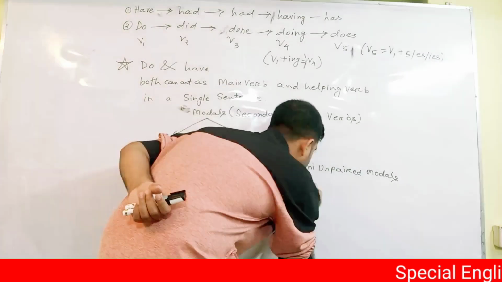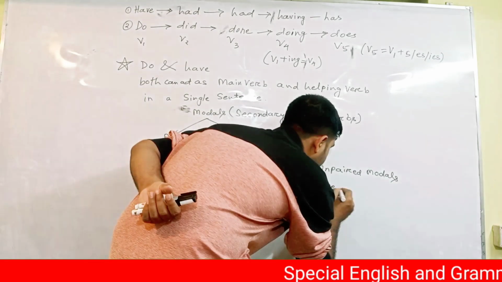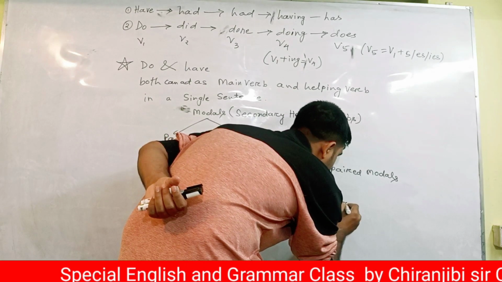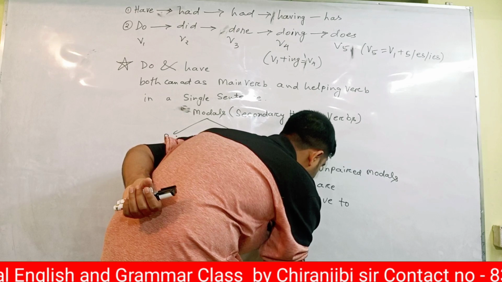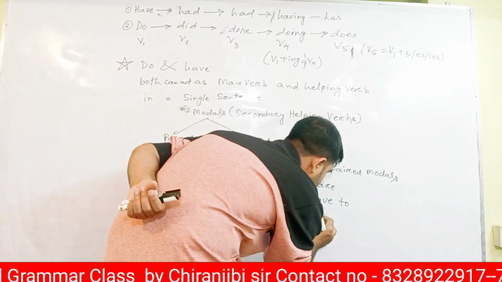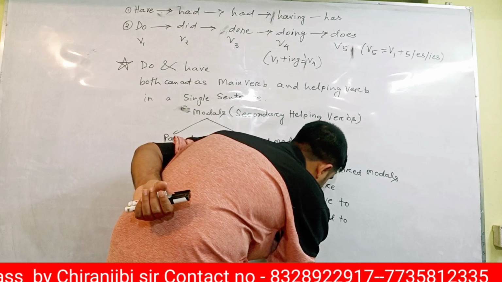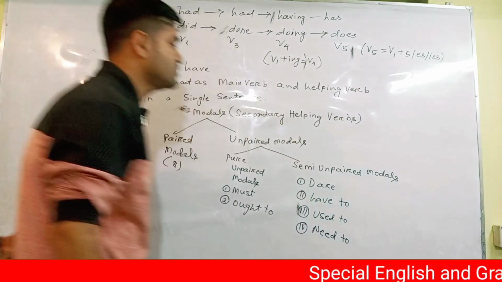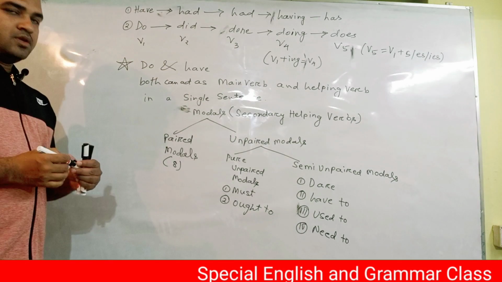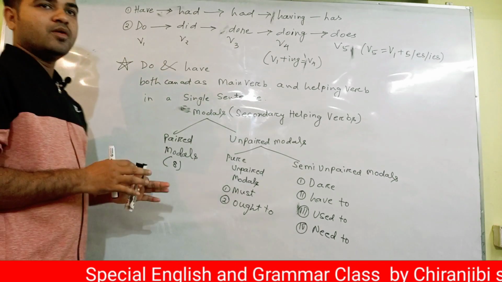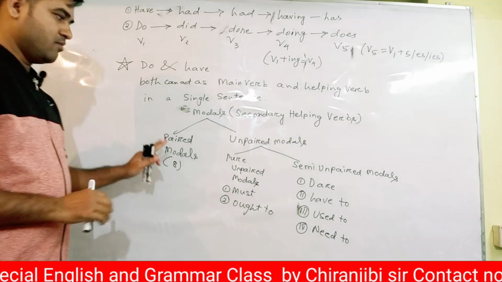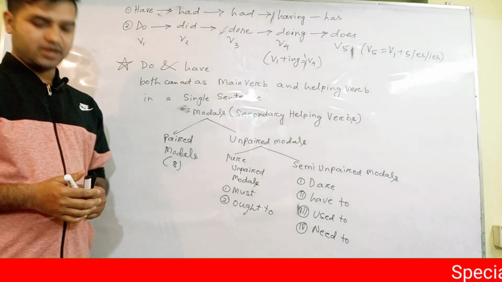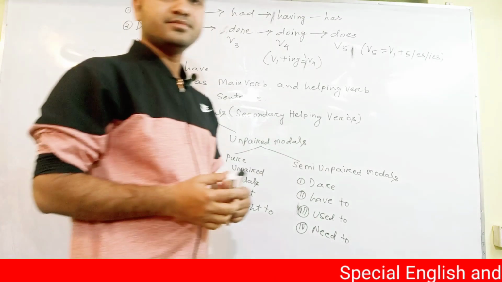Semi means dare, have to, used to, need to. These are semi unpaid modals. While I'll be talking about helping verbs and modal verbs, I'll tell you differently what the uses are and how to use pure unpaid modals and semi unpaid modals. Clear now?